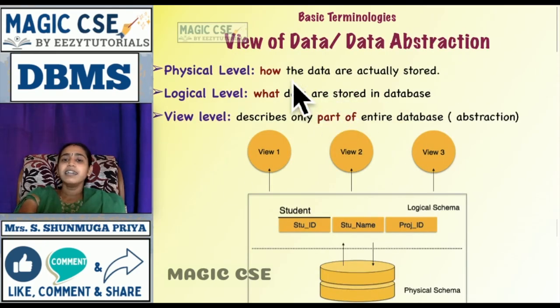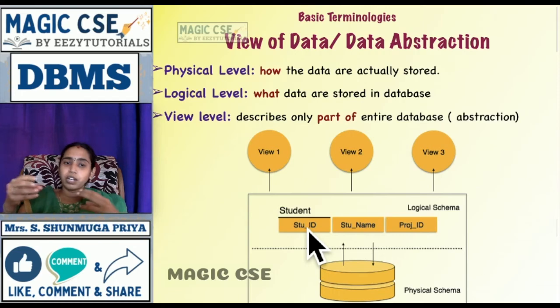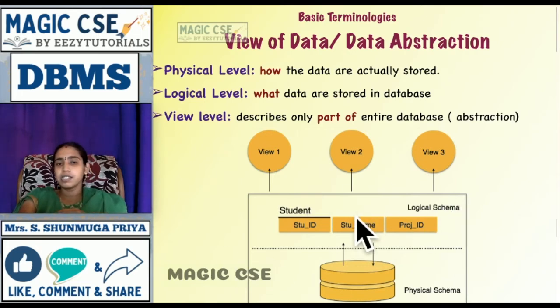Next we will see the topic data abstraction or view of data. Data can be visualized in three different forms. The first level or form is physical. Physical means how the data is actually stored. Electronically you are storing the data in some structure, right? That is the physical schema or physical level. Then logically what data you store in it, the content you store in the table, is called the logical level or logical schema.